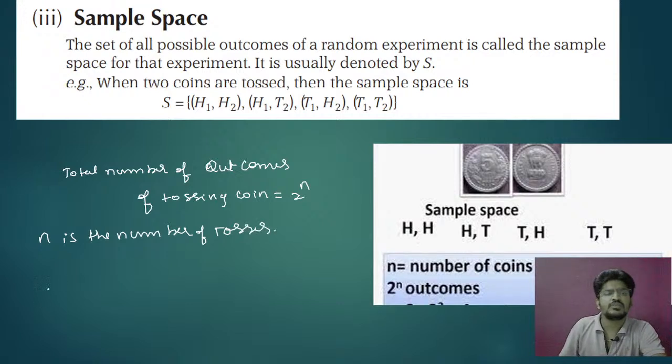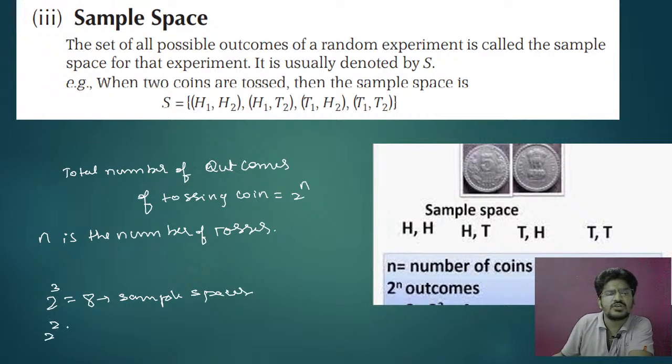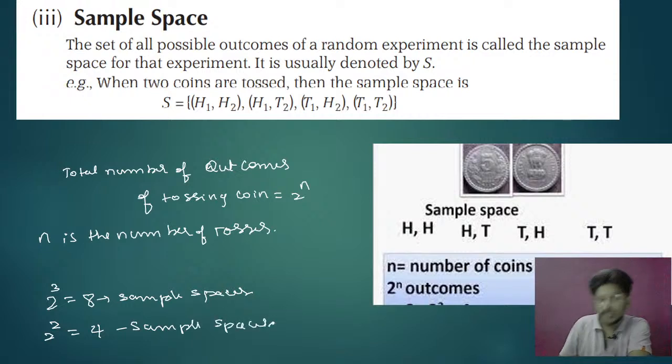If I toss a coin 3 times, 2 to the power of 3 is 8, you are going to get 8 sample spaces. If I toss a coin 2 times, you are going to get 4 sample spaces. Are you getting my point? So these things you have to remember.